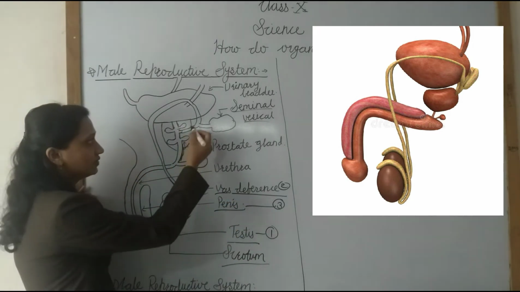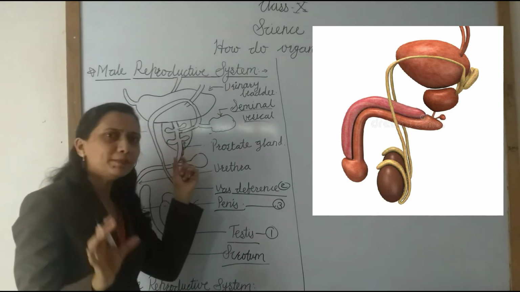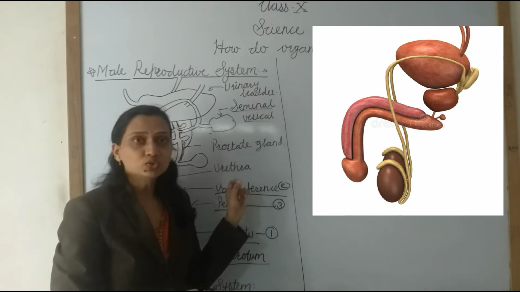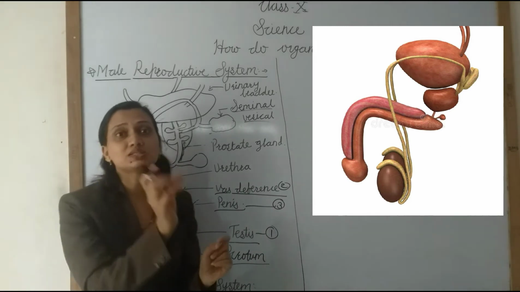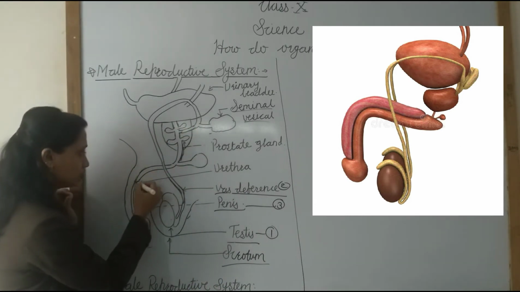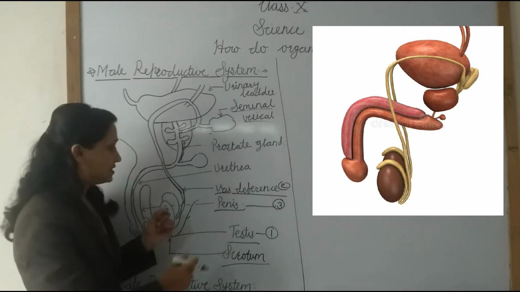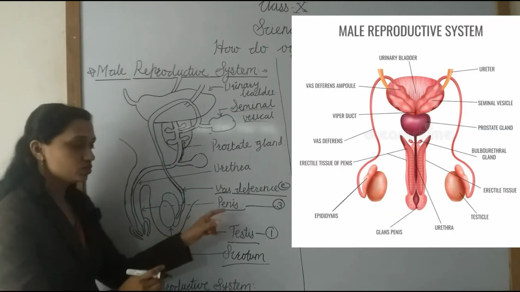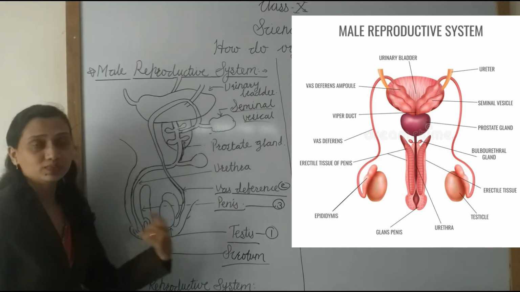Afterward, the urethra is a common path. We know that the urethra receives urine from the urinary bladder, so the urethra is a common path for receiving the urine and the sperm also. And see here, afterward the urethra goes into a long elongated organ called the penis. Understand? This penis opens outside of the body.